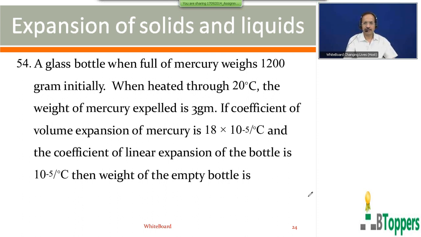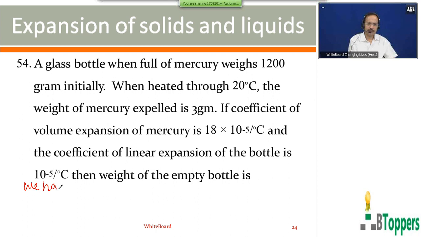This problem is also based on the same equation which I discussed in the previous question. But you are not given W2, W1 and W3 directly. So you first have to calculate the volume coefficient of apparent expansion of the liquid.